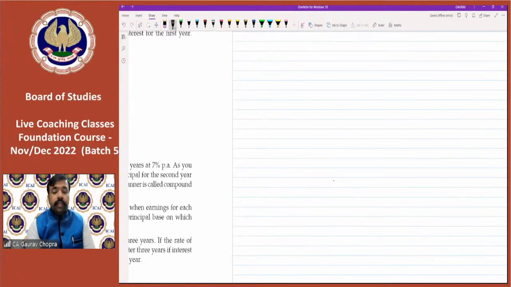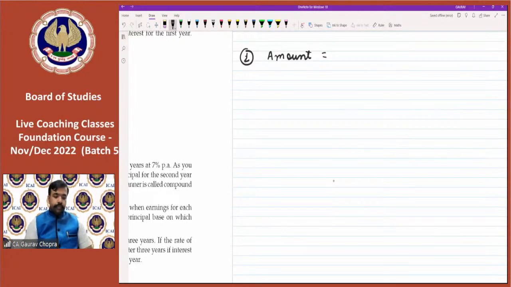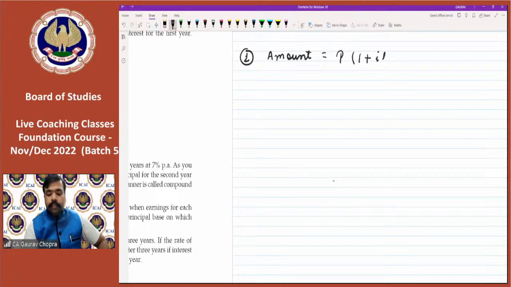So first of all, we are writing the formula to calculate amount in case of compound interest. Amount is equal to principal multiplied by (1 plus I) whole to the power of n.